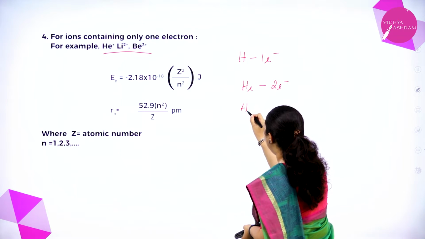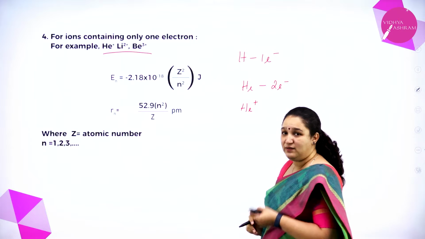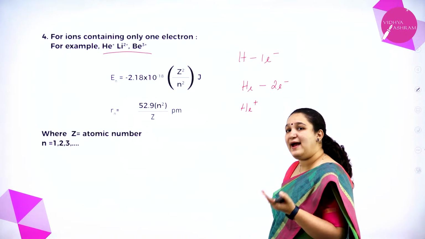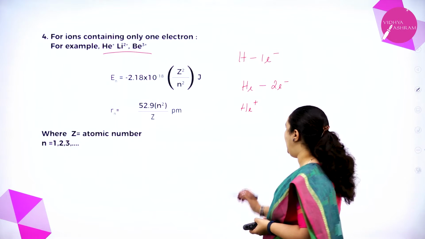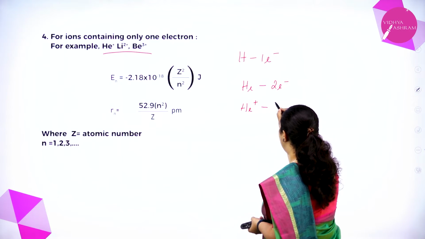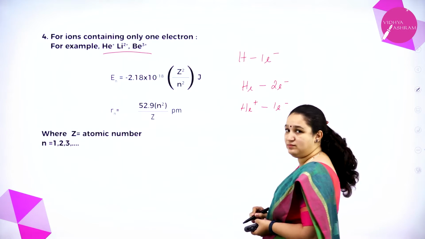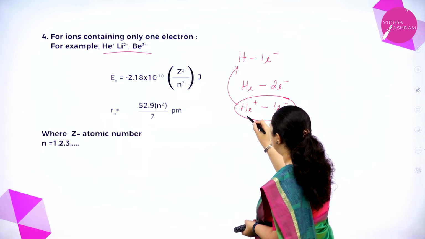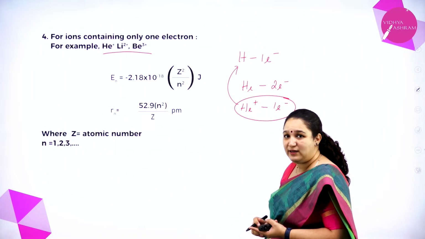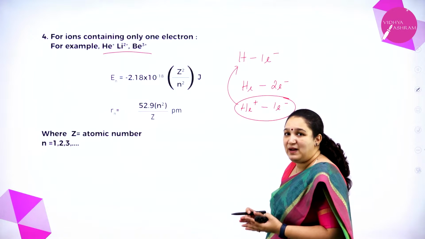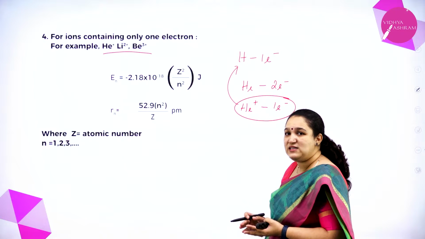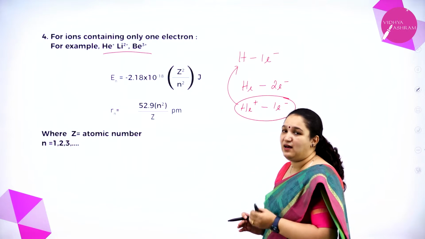But when I write He plus, that means out of the 2 electrons, one is lost. It has become a cation. So He plus means it has got 1 electron. Just like hydrogen atom, even helium has 1 electron. So we call it He plus ion, or helium ion with plus 1 state. We call these hydrogen-like ions.